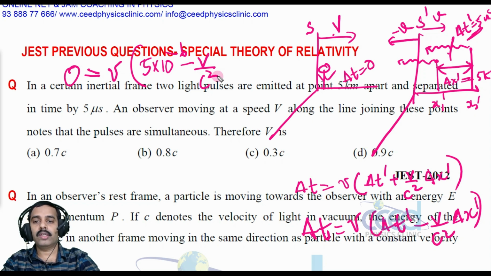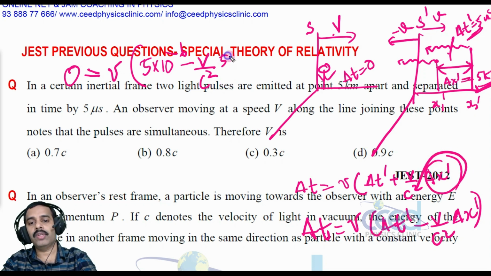C is equal to 3 into 10 raised to 8, and delta x dash is 5 km, that is 5 into 10 raised to 3. All right, now we have all values.